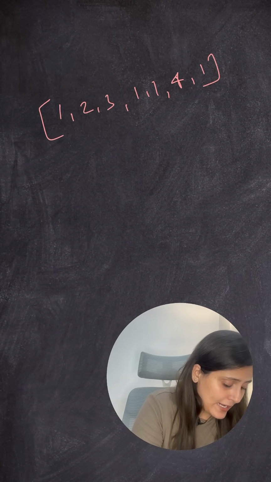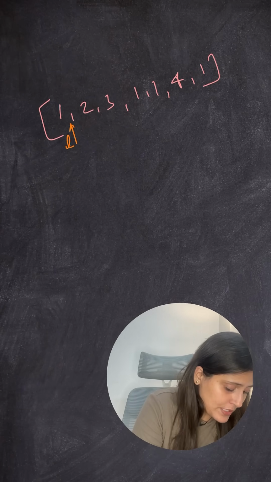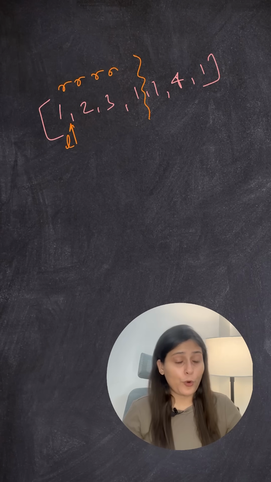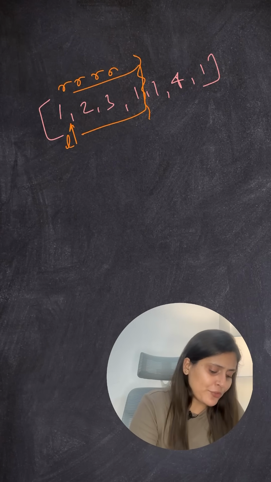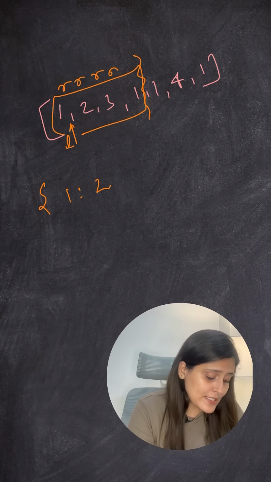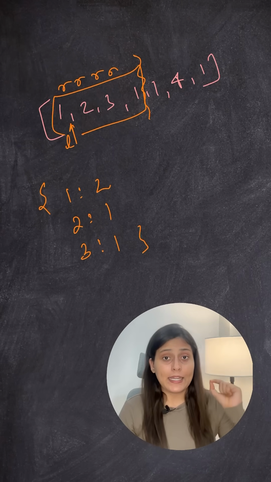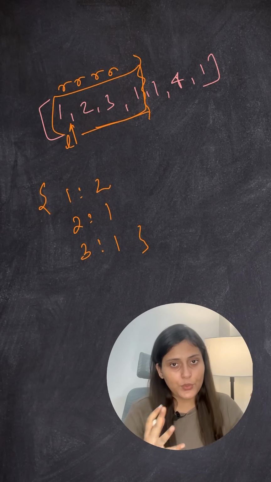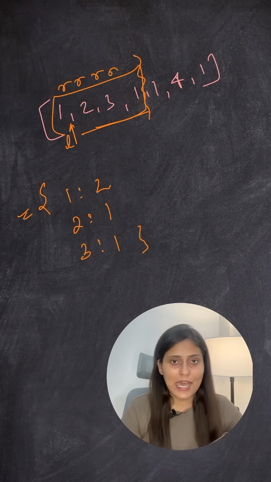We'll start our left pointer from index 0 and we'll move our right pointer till L plus 4. But for the first window, you have to create a map. So for element 1, we have frequency 2. For element 2, we have frequency 1. For 3, we have only frequency 1. Now, we know for this first window, we have the unique elements. The length of this hash map will give you that.